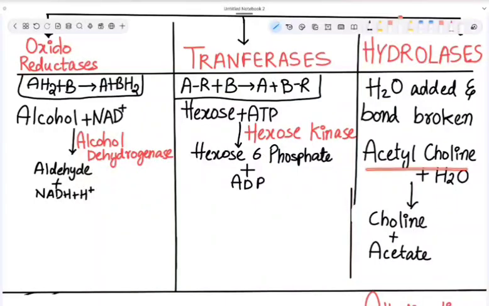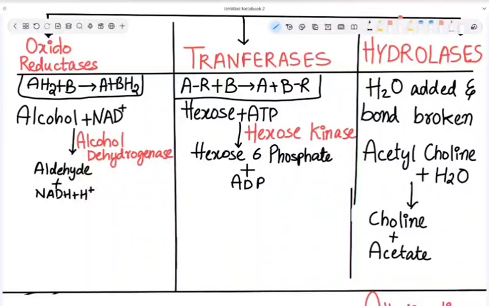Now this acetylcholine, because of the water and enzyme action, converts into choline and acetate. Let us just know about this acetylcholinesterase. How is it helping? Generally we need acetylcholine for stimulation of muscle and nerve, right? What acetylcholinesterase does is it stops continuous stimulation of muscle and nerve.